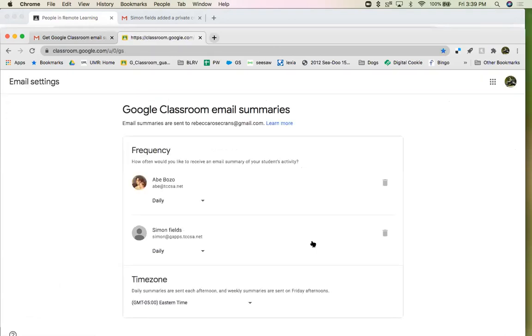And with this particular account, I have 2 students. One was already added. And because this is a Google account, I have further controls. I can decide, do I want daily, weekly, or look at this. Parents can actually deny and say, you know what, I don't want any of that, despite the teacher trying and inviting. So we can adjust how often, only if that parent has a Google account, their own Gmail. If it's the other accounts, they're just going to get what they get once they hit accept.